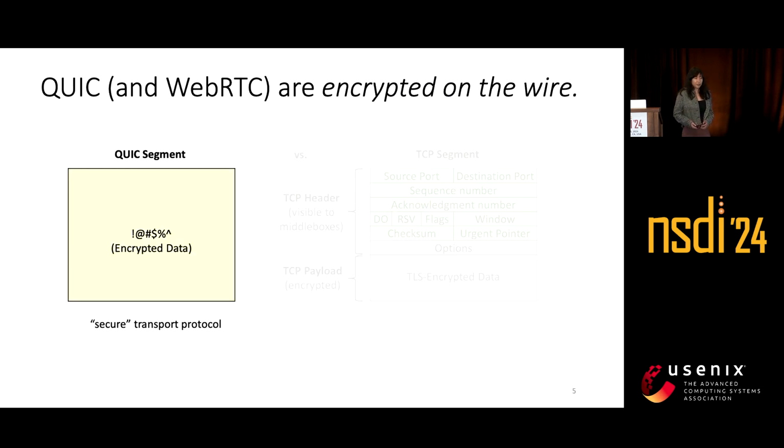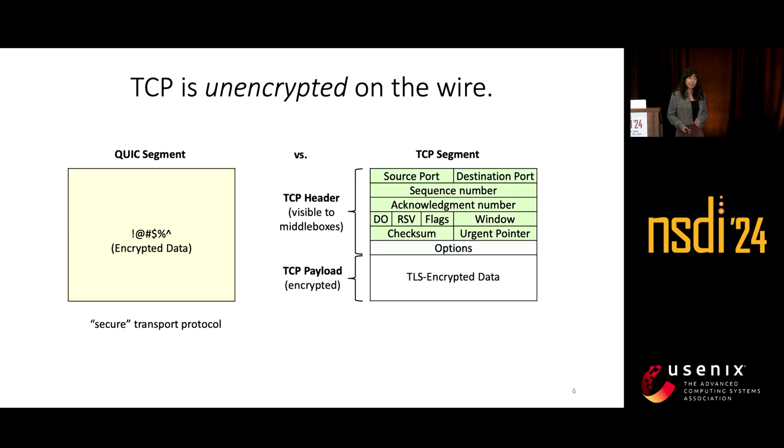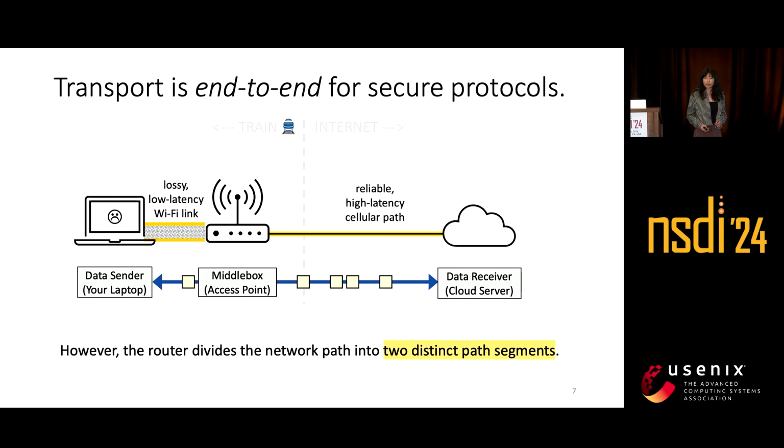So what's the difference between these two? QUIC is what we call a secure transfer protocol. All the data is completely encrypted on the wire. TCP, on the other hand, while its payload can be encrypted, information in its header, like the sequence number and acknowledgement number, are always visible to middleboxes on the path. For secure transfer protocols, all transport decisions are made end-to-end. And they're blissfully unaware of the details of the network path.